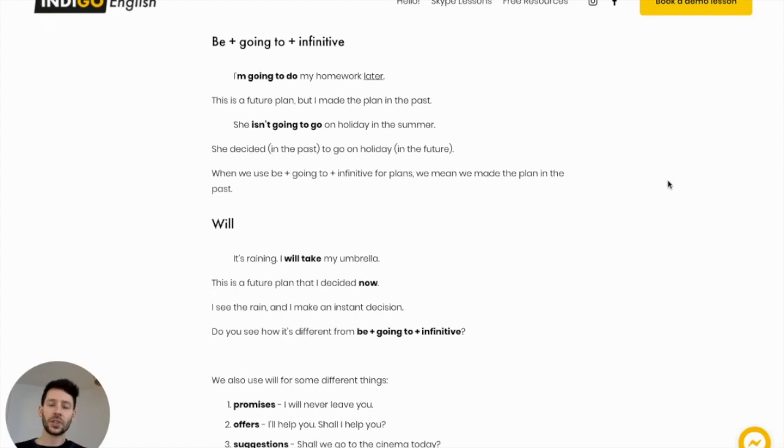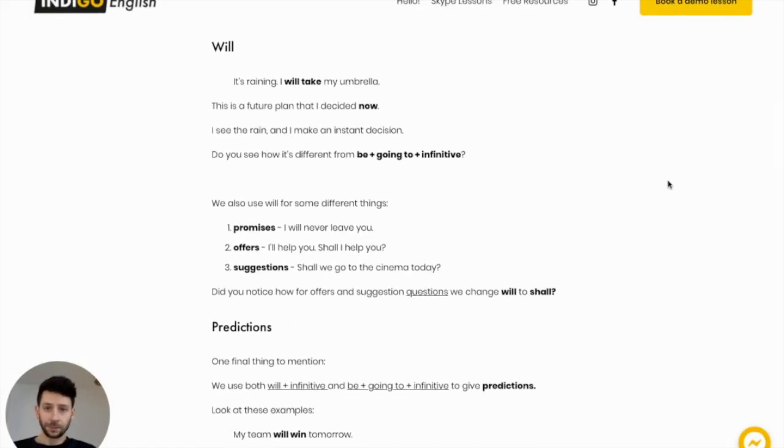Another example, she isn't going to go on holiday in the summer. So she decided before, in the past, that in the summer, in the future, she isn't going to go on holiday. Okay. For will, it's raining. I will take my umbrella. It's a future plan that I decided now, but it's for the future.